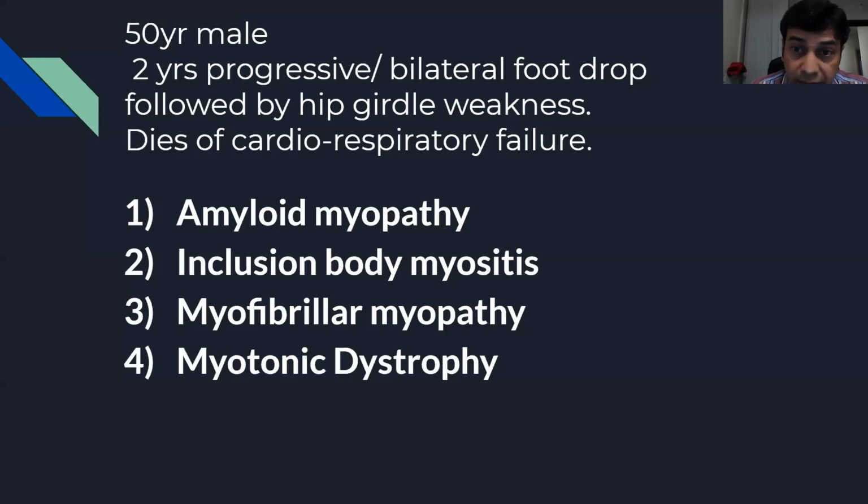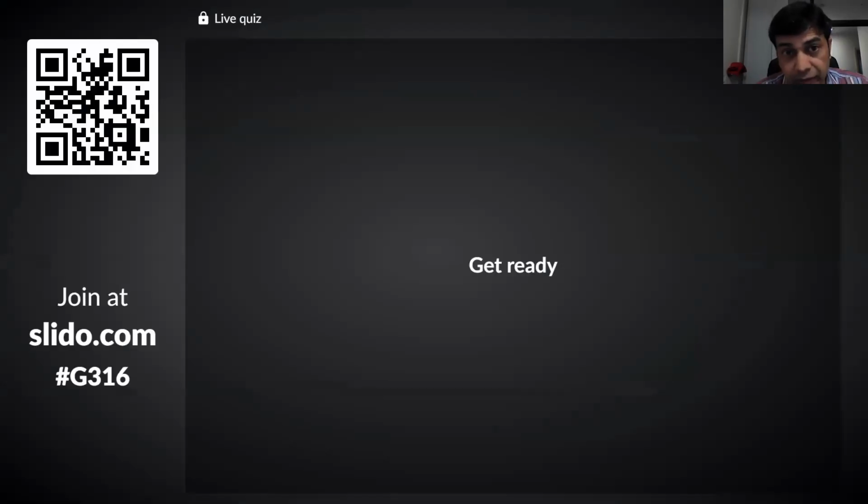So which of the myopathies can cause this typical pattern in an elderly gentleman? Amyloid myopathy, inclusion body myositis, myofibrillar myopathy, or myotonic dystrophy. He had a myopathic ailment and he died of that. Please get ready and answer.